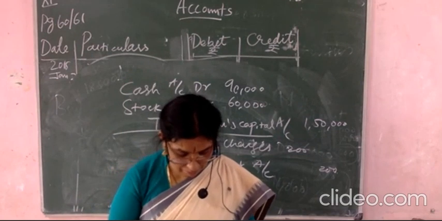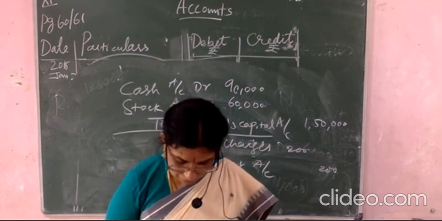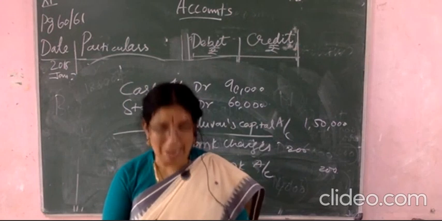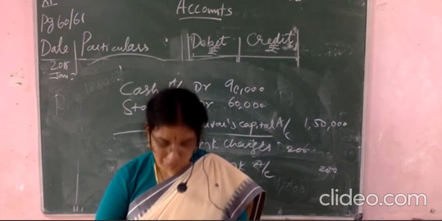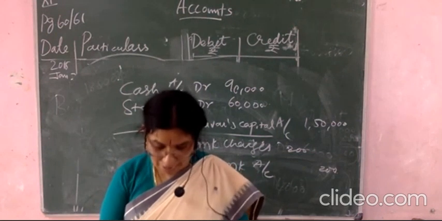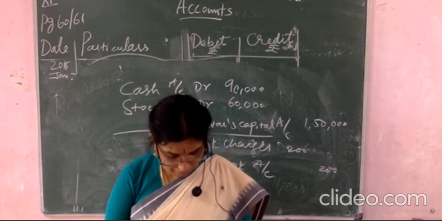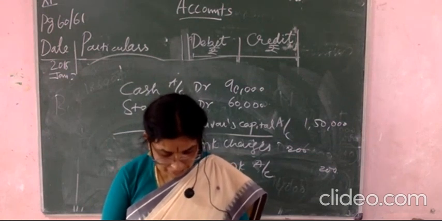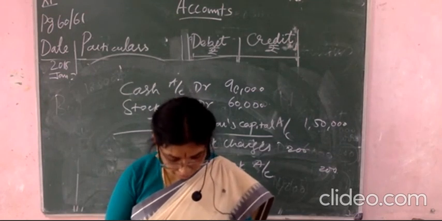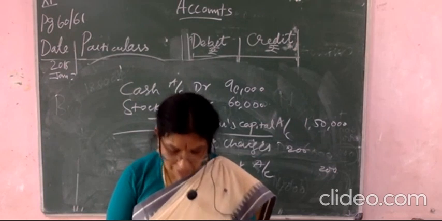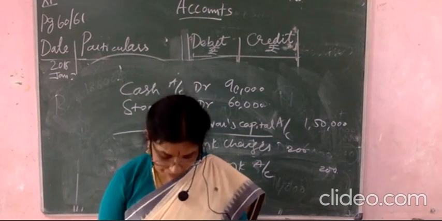sold goods to C and company and check received. You sold also and you received the check also. So what you will write? Cash to sales you will write. Then again you will write one more entry because you received the check also. It is related with the bank. Okay. So bank is debiting. Bank to cash you will write it. Number 8 you see that deposited the check received from C and company with the bank. What amount you deposited? Amount is 50,000. So you will write bank to cash. Check received from C and company and deposited in the bank.